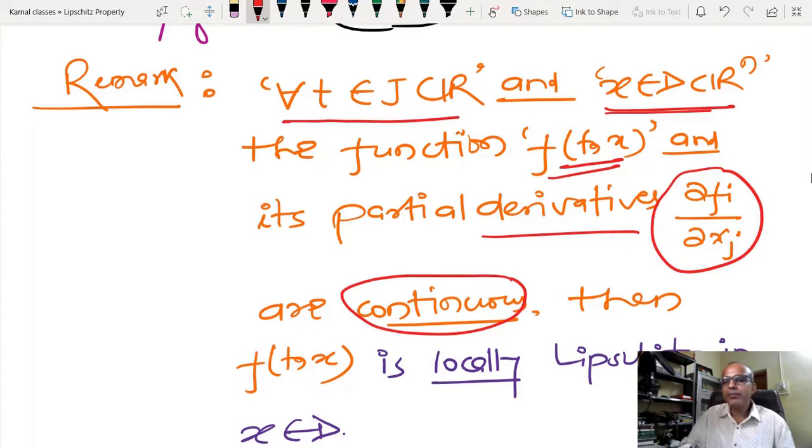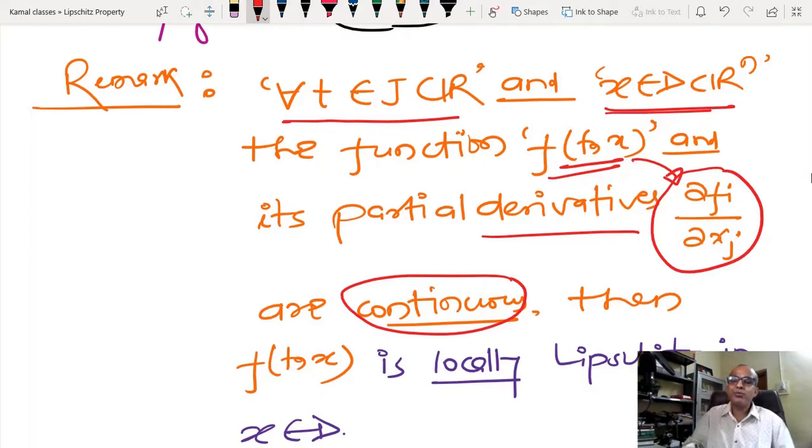No, boundedness. To calculate the Lipschitz constant, I am just worrying about the local boundedness of this partial derivative. But why f(t, x)? Continuity of f(t, x) is required. If this is not continuous, then is it possible to calculate this? No, sir.